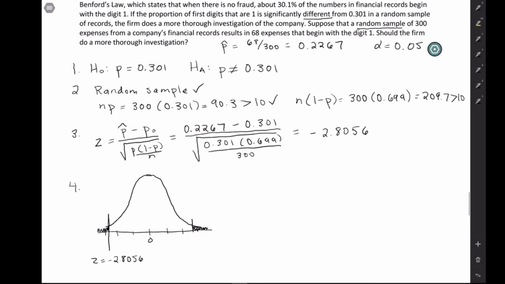All right, so obviously we don't know exactly what the p-value is going to be just by looking at that, since it comes between the standard deviations. So I'm going to have to actually use my JMP calculator to get that.